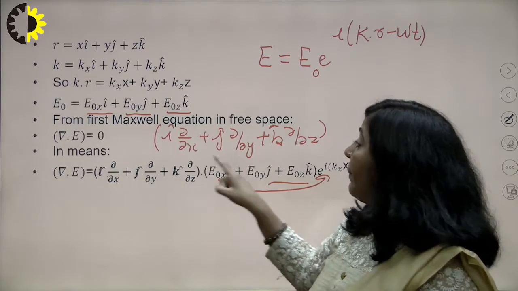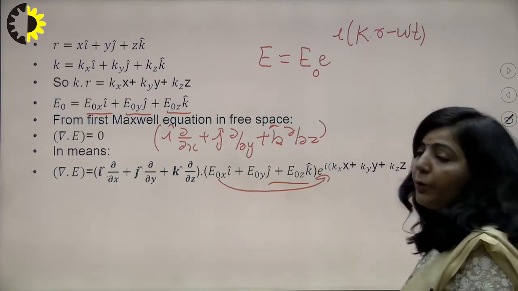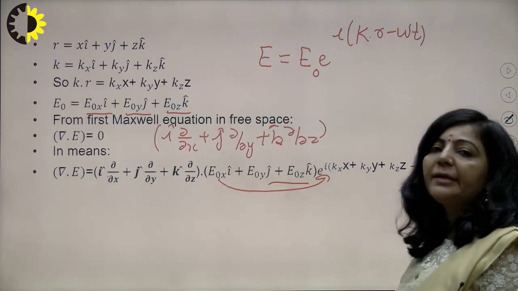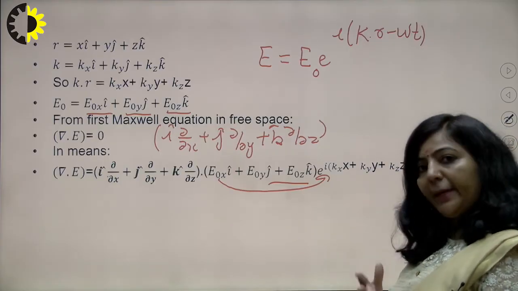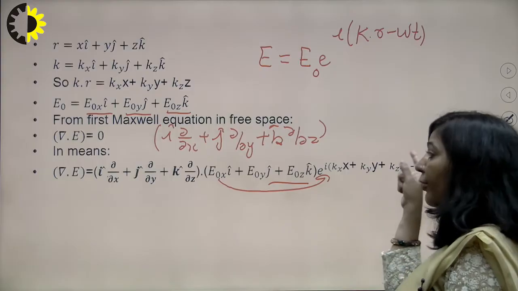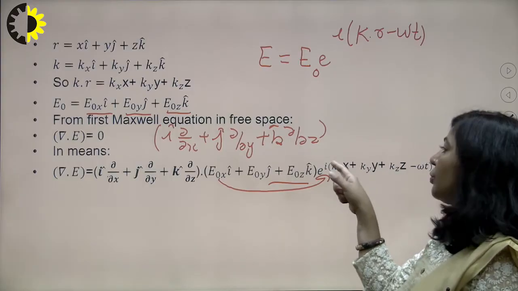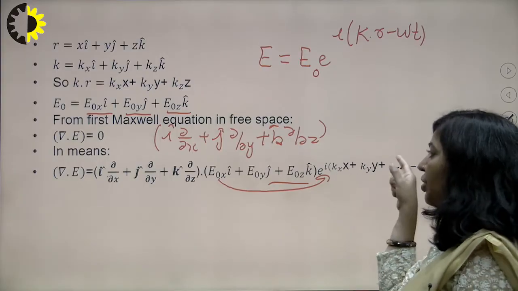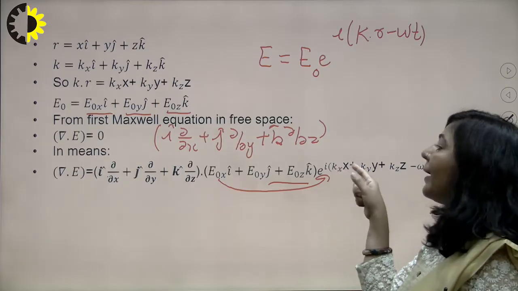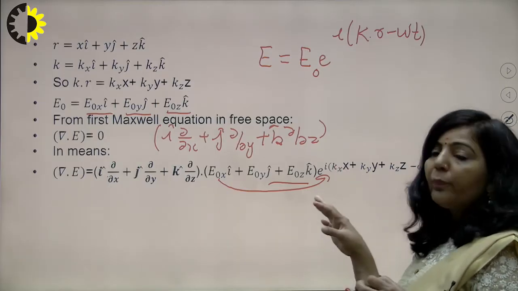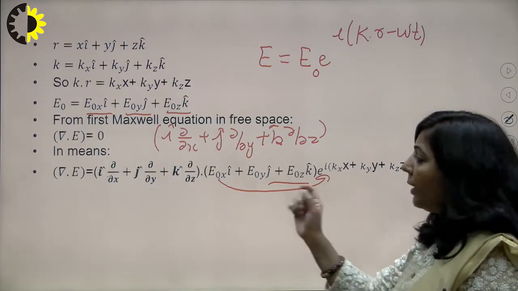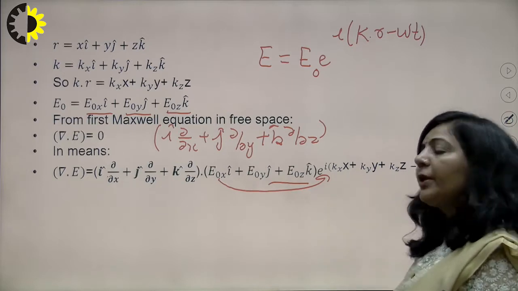When you apply this differential operator over this exponential, you know what the derivative of an exponential term is? It will be the exponential. But since you are differentiating with respect to x, you will get i kx. Overall you will get i kx E naught x into the exponential term.